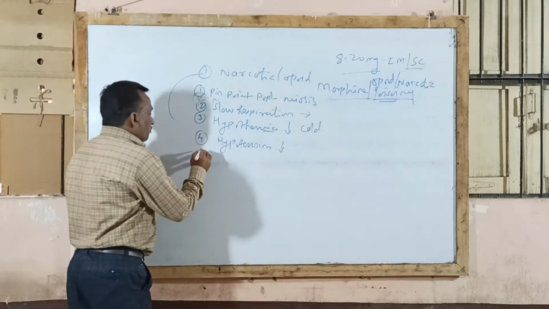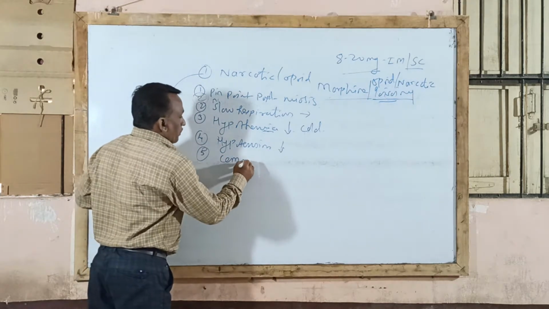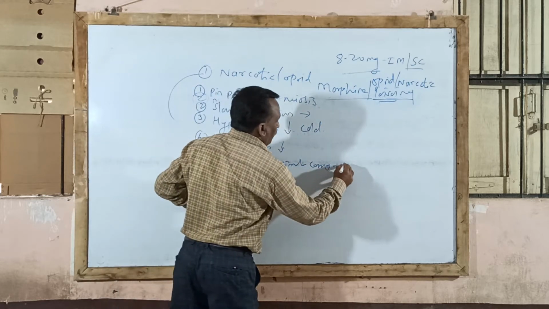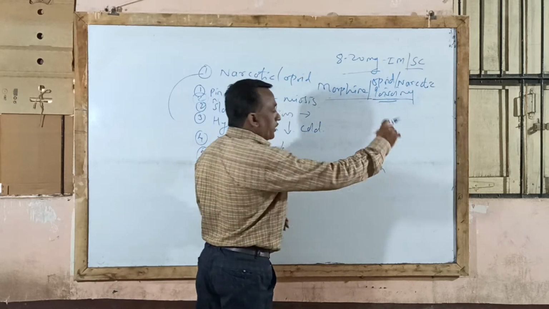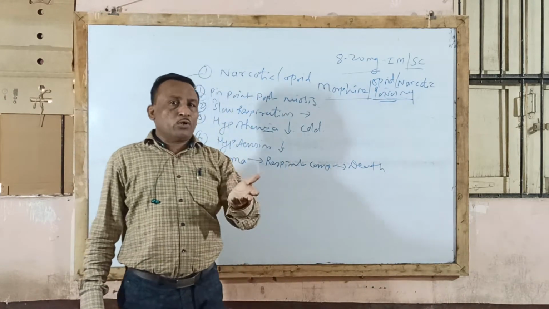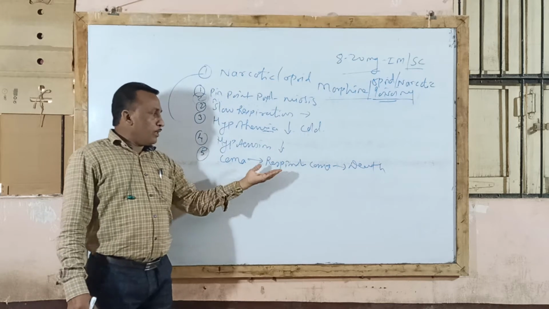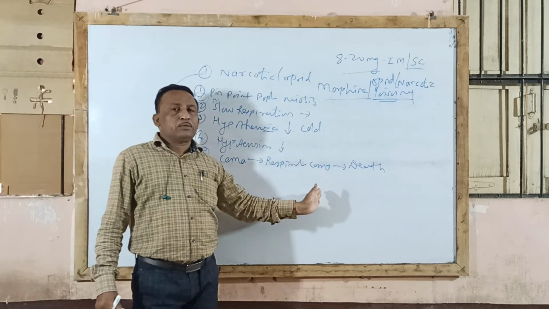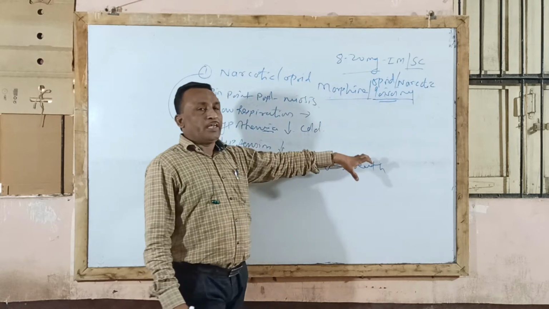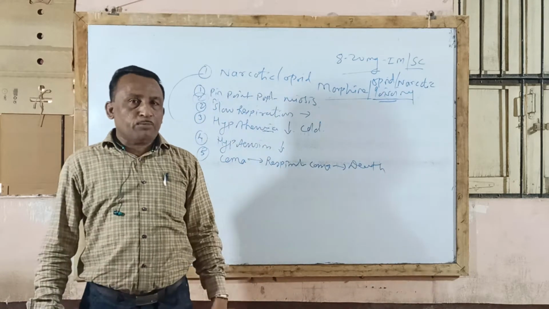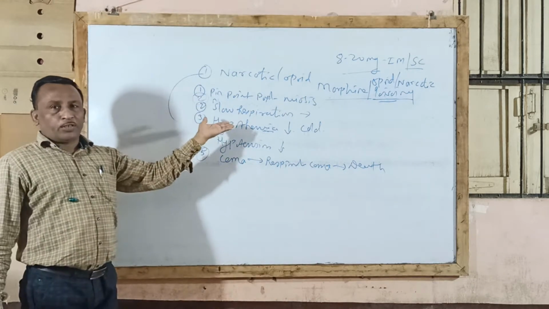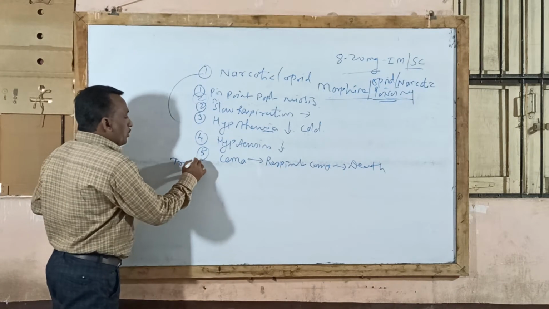In addition to this, the patient may go into coma because of severe respiratory depression, and finally death of the patient may occur due to overdose of morphine. Whenever morphine is consumed in overdose, there is a chance that the patient may go into coma because of severe respiratory depression and finally die. So what is the treatment for morphine poisoning, narcotic poisoning or opioid poisoning? Whenever these symptoms are found because of morphine poisoning, the treatment must be given to the patient immediately.